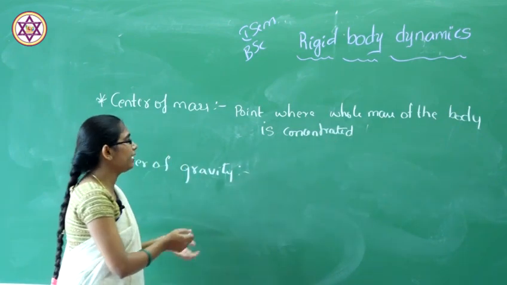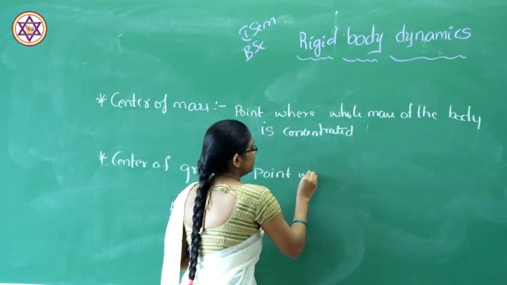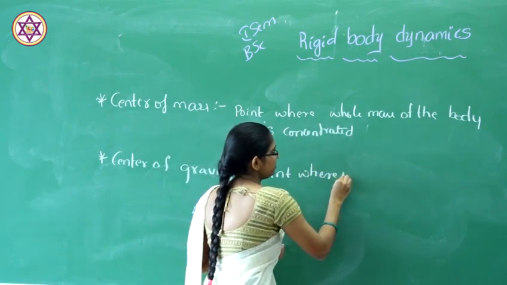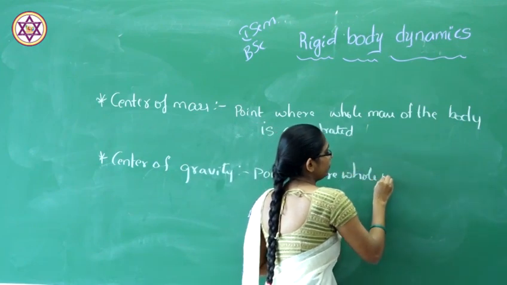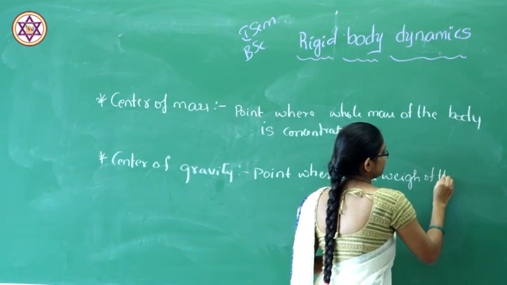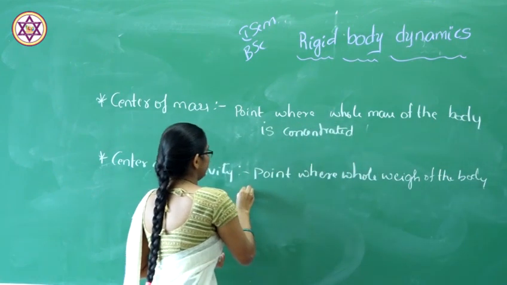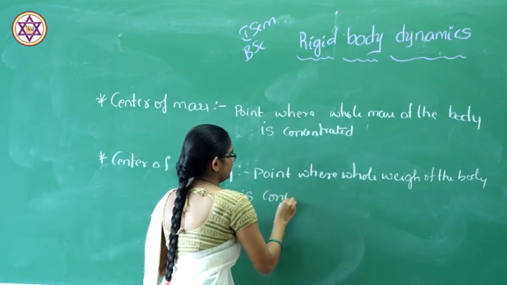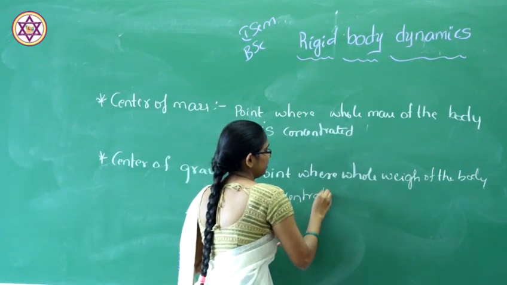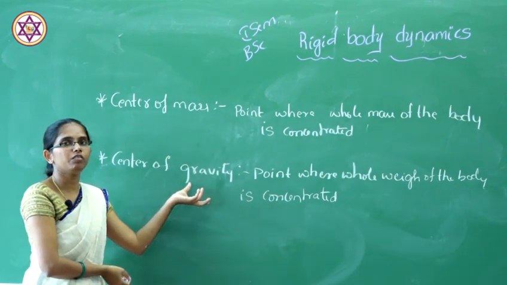So the center of gravity is the point where the whole weight of the body is concentrated. Such a point is called the center of gravity.